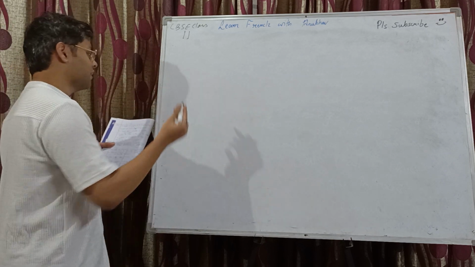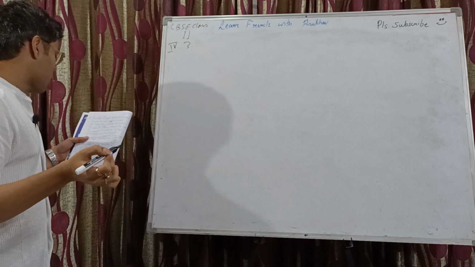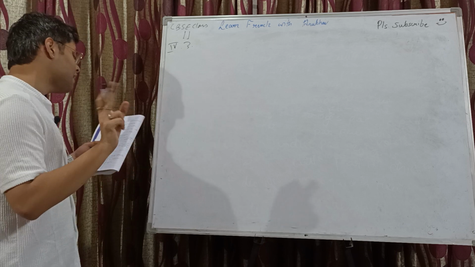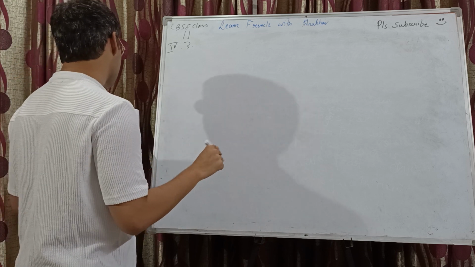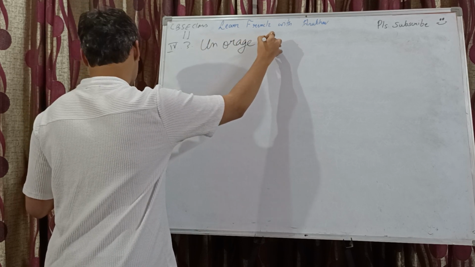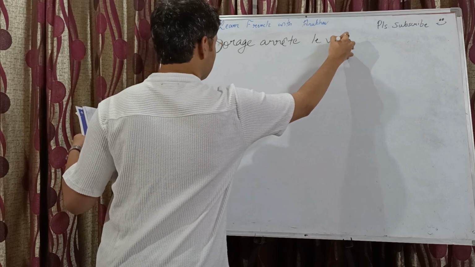Okay, l'ombre question is done. Third, le voyageur est arrêté par un orage. Un orage arrête le voyageur. Present tense.